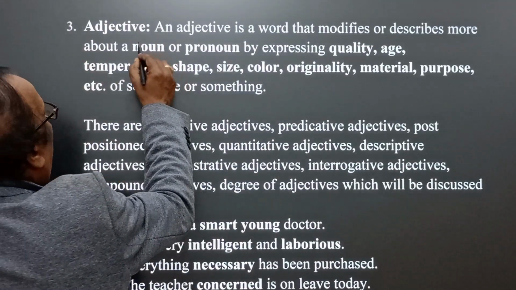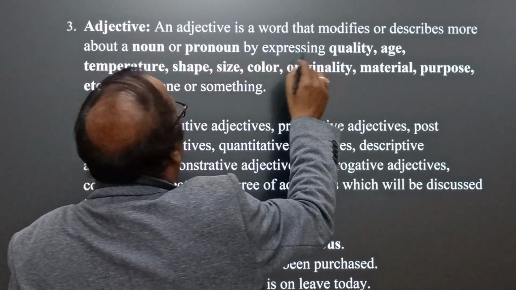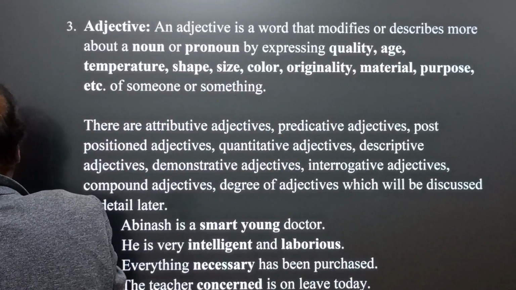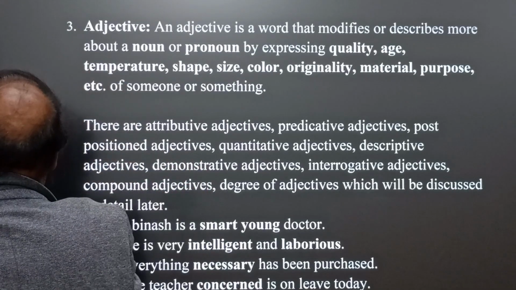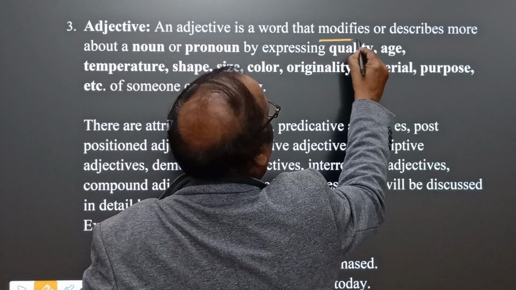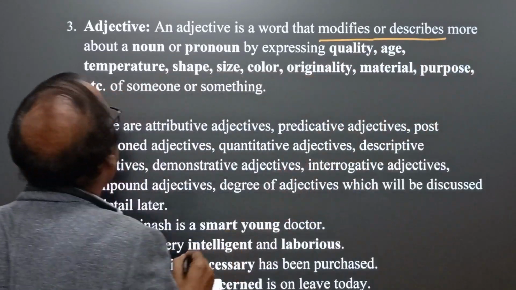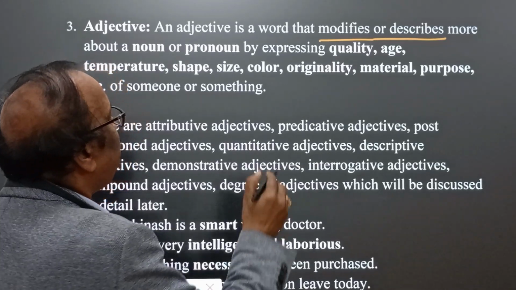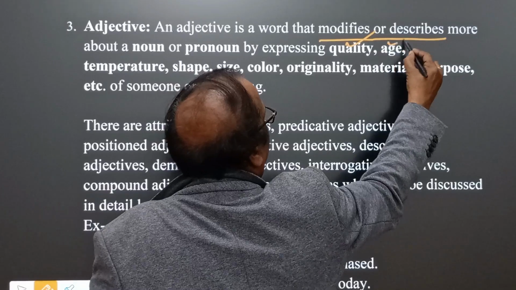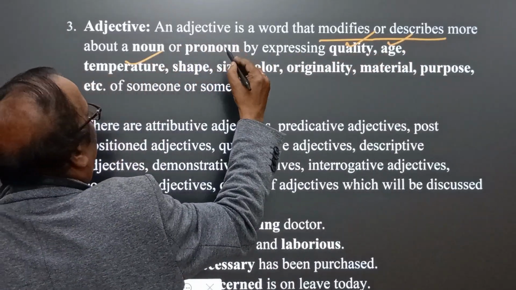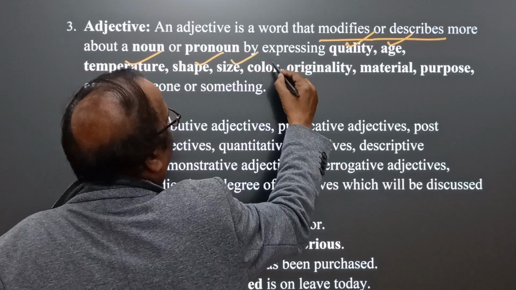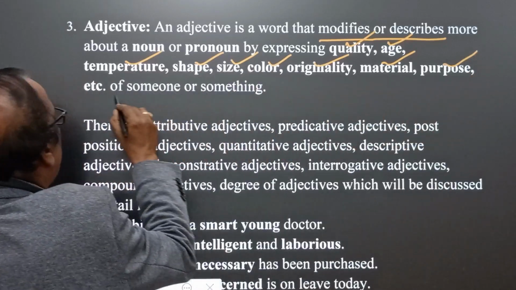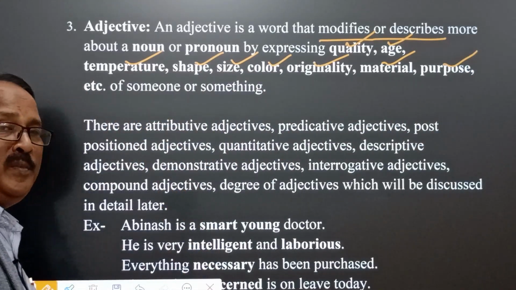An adjective is a word that modifies or describes more about a noun or pronoun by expressing quality, age, temperature, shape, size, color, originality, material, purpose, etc. of someone or something.